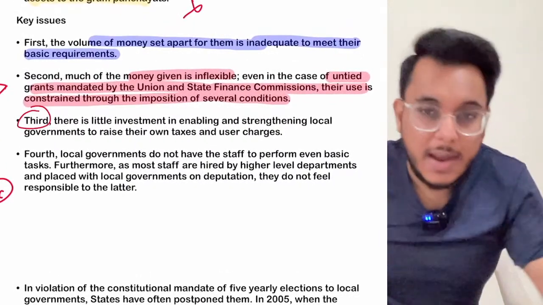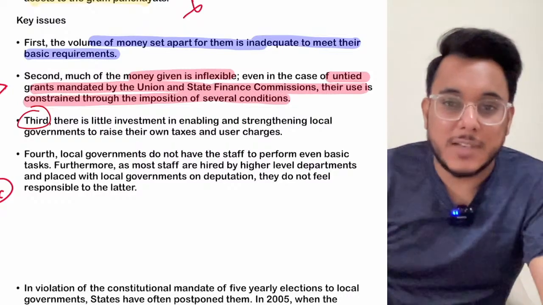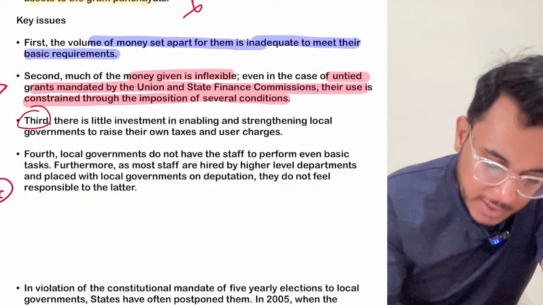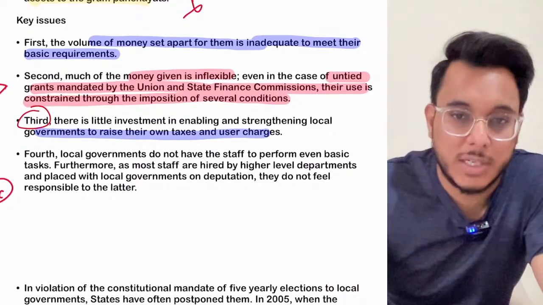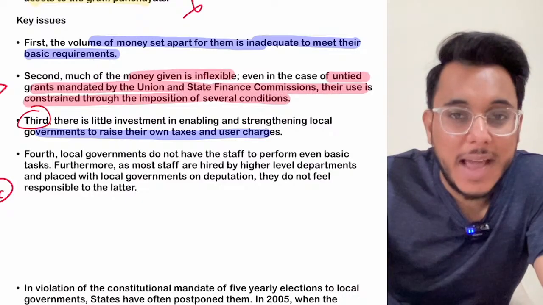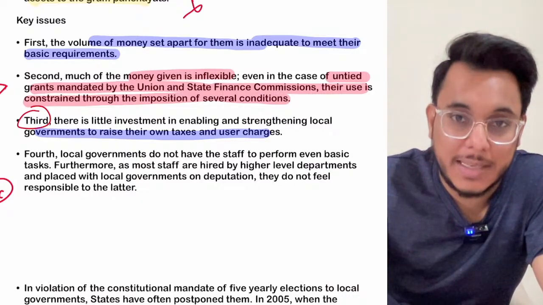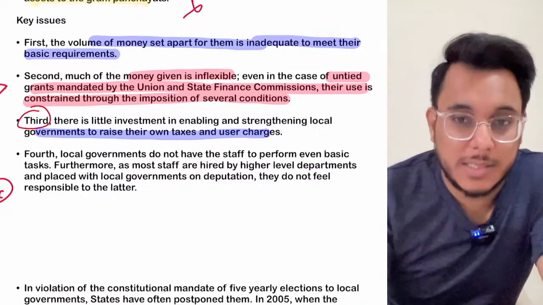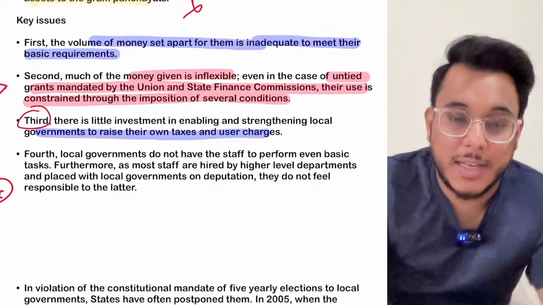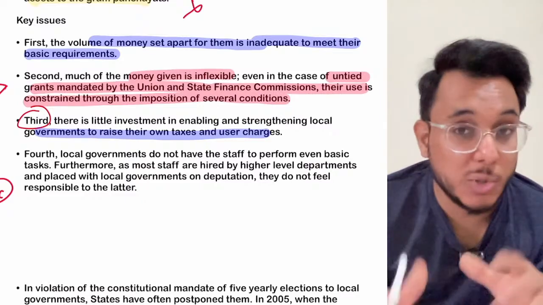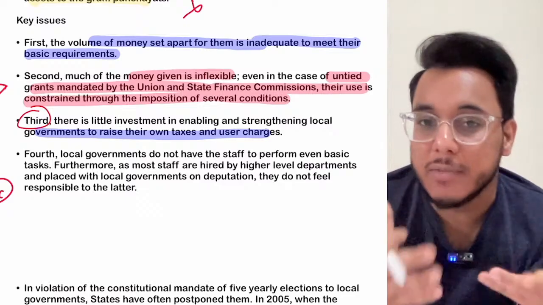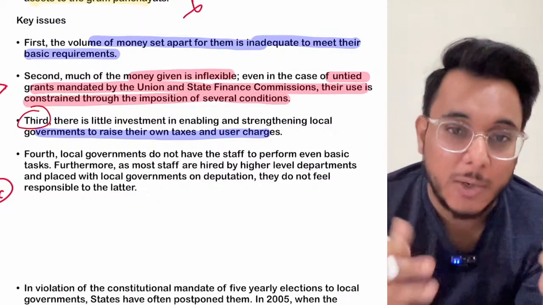Then third, there is very little investment that has been done in enabling and strengthening local governments to raise their own taxes and user charges. Take the example of urban local bodies. Property tax is one way by which the urban local bodies can collect money, but they have not been given the capacities. Moreover, there could have been many new subjects given to the urban local bodies and the panchayats by which they could raise their revenues, but such powers are not being given. A, very few powers have been given. B, even where powers have been given, they have not been utilized, because they don't have the capacity to utilize them.